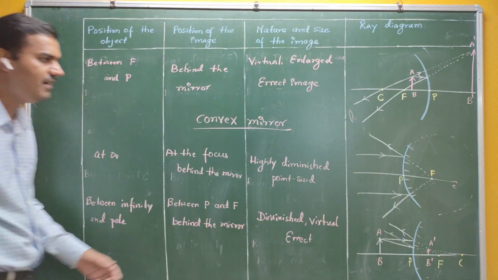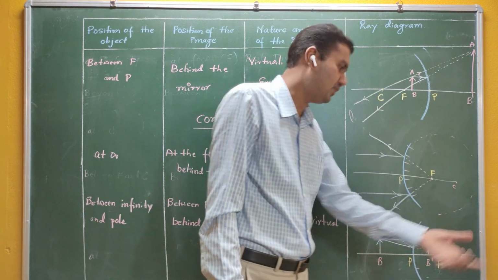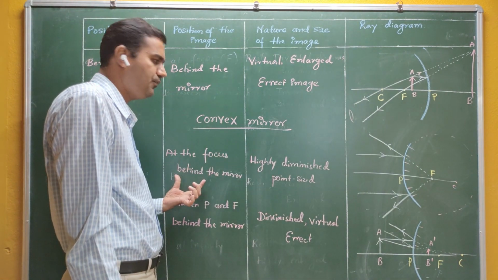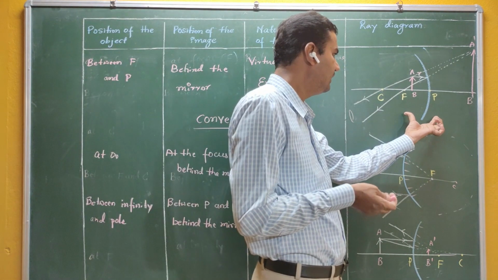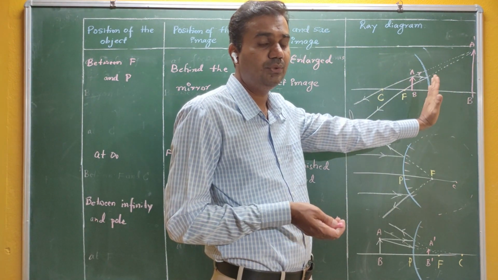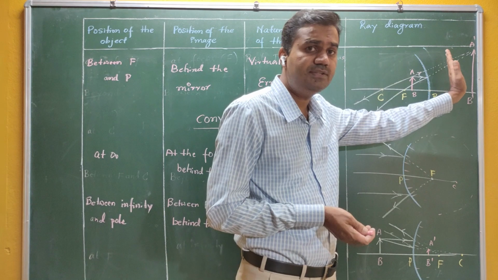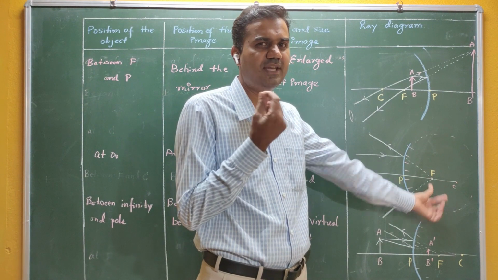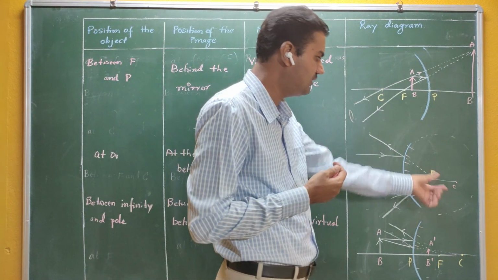Therefore, for the normal eye, it appears that the image is formed at the principal focus. Therefore, I can say that when the object is at infinity, your image is at the focus, and it is behind the mirror. It is not in front of the mirror. Now, in the case of the concave mirror, when the object is between F and P, your image is also behind the mirror. In other cases, you get the image in front of the mirror, but in this case you get the image behind the mirror. So here also it is behind the mirror, highly diminished, somewhat point size, the same as in your concave mirror.